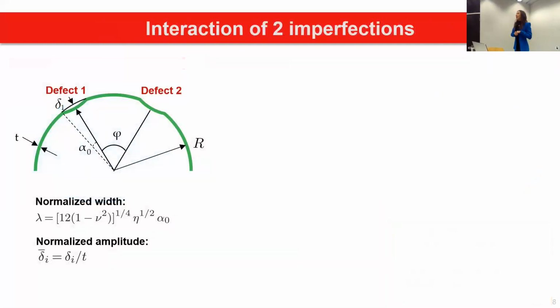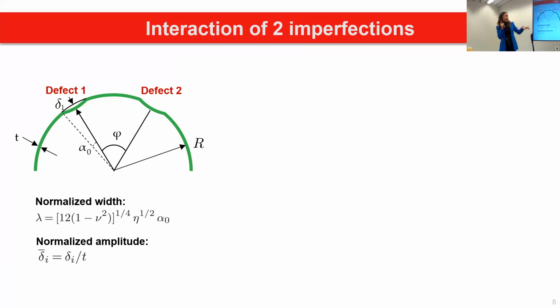All right, so step by step, I'm going to start with two imperfections, and I will define the variables a little bit because there are a lot of Greek letters in this presentation. So we define three of them that I will keep using throughout. We have a shell, we have a dimple. The amplitude is denoted as delta, and then we normalize it by the thickness. When I talk about amplitude throughout the presentation, I'm talking about the normalized version of it.